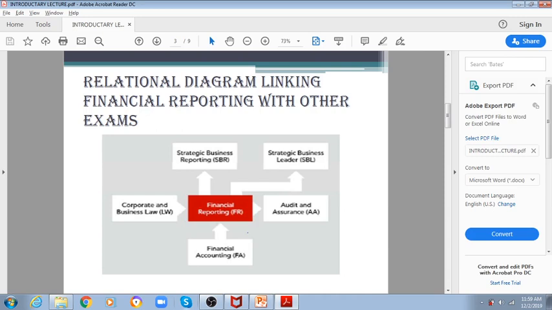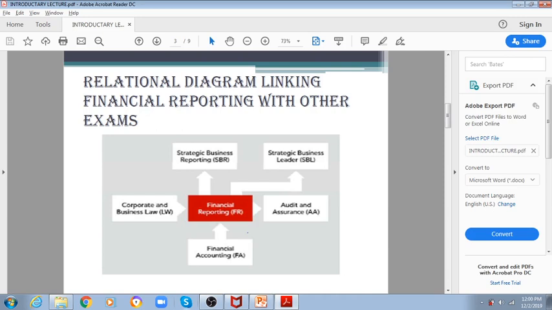You can see how FR is connected with various papers of ACCA, and lastly, FR is also connected with strategic business leader, one of the toughest papers of ACCA, you can say the most difficult paper of ACCA.